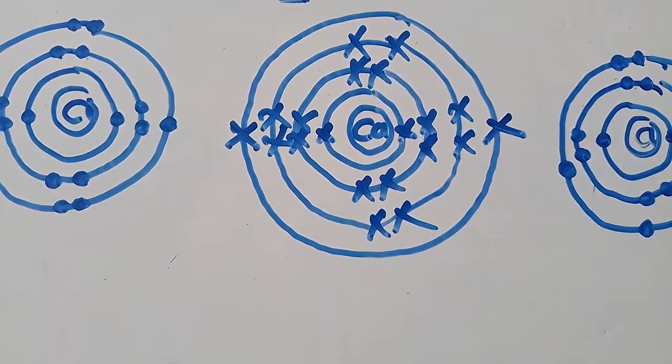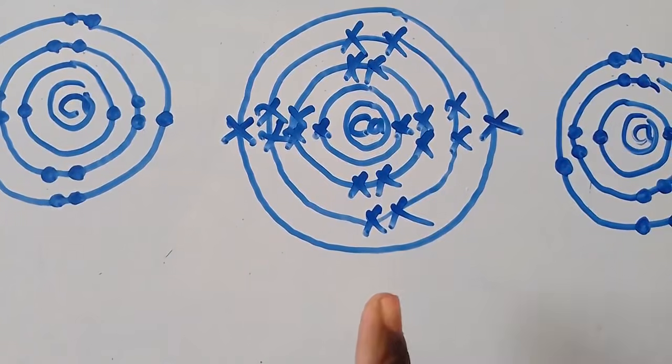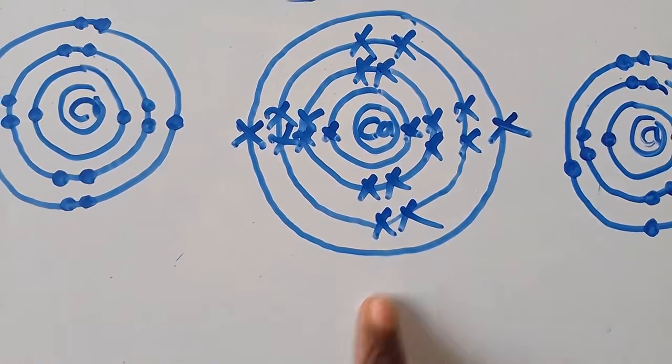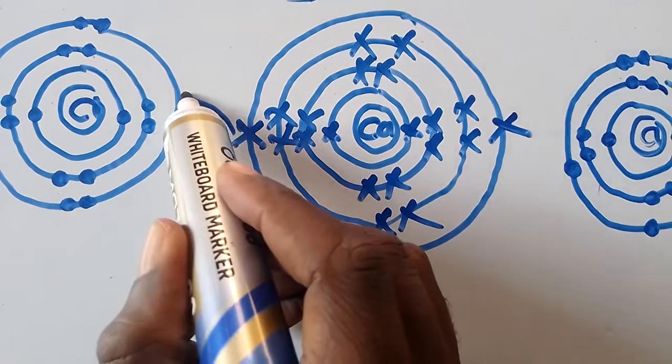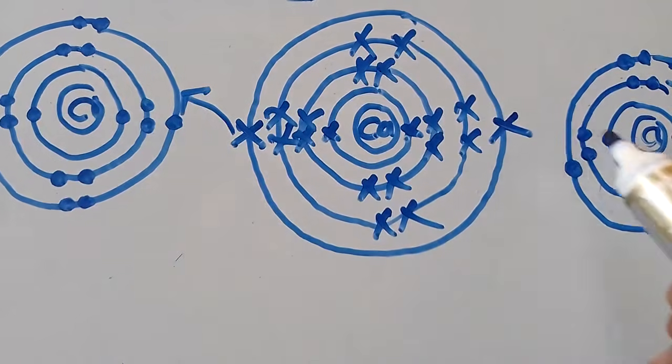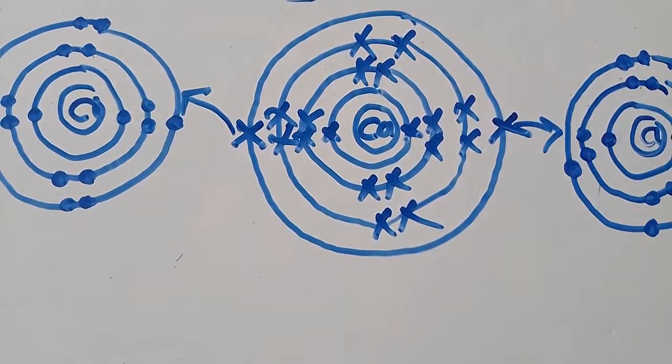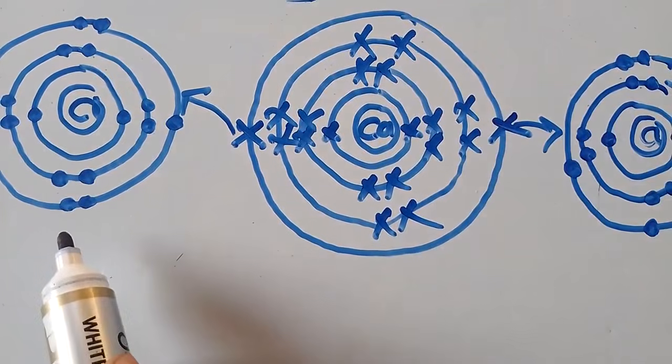So now I know that this one is a metal. This is a metal. So this one will do what? Lose electrons. Calcium loses 2 electrons. So this one will go there. This other one will also go there. Have you seen? So which means that this one will be full.